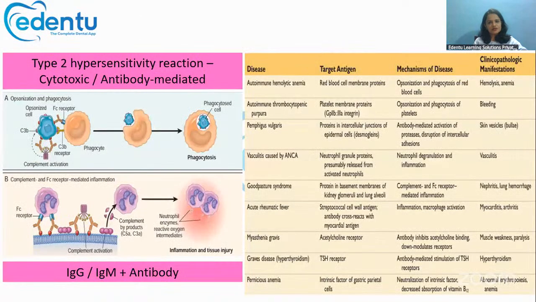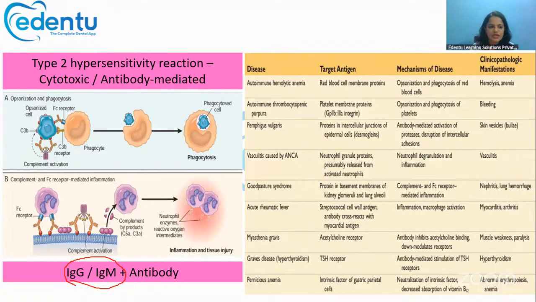Now let's have a look at the type 2 hypersensitivity reaction. Type 2 hypersensitivity reaction is mainly mediated by immunoglobulin G, or rarely immunoglobulin M. It will bind to the antigen that is present on the target cell or tissue. These antigens will first be opsonized. Opsonization is like making the antigen more tasty for the defense cells.